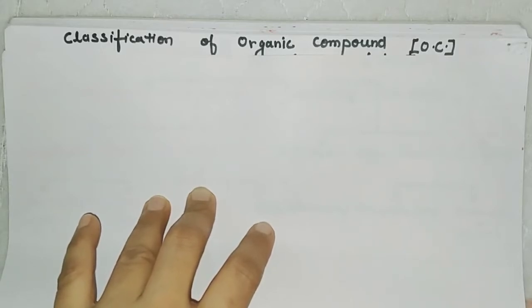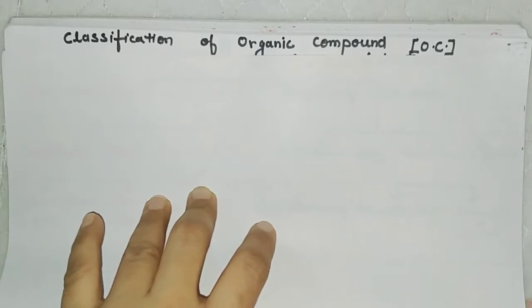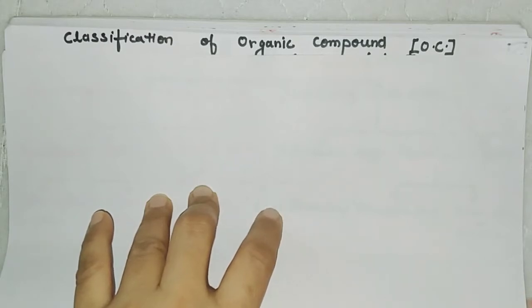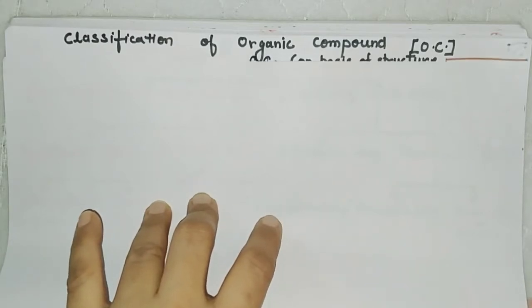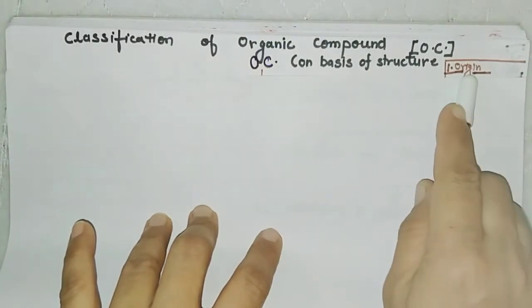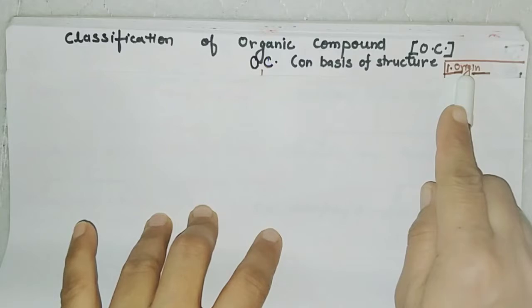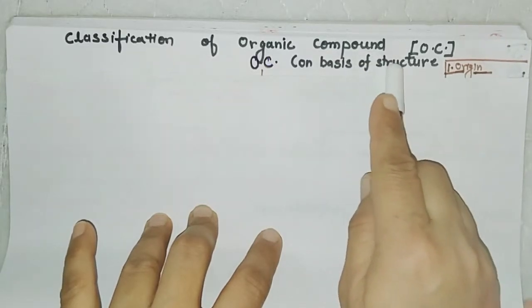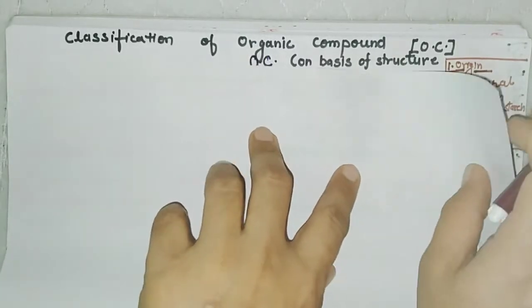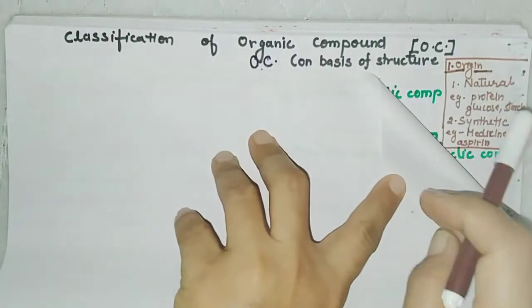Organic compounds. The large number of organic compounds are classified in different ways to make the study easy. The most common way to classify them is on the basis of their origin and their structure. So here we are telling you both classifications: on the basis of origin as well as structure. On the basis of origin, it is of only two types.